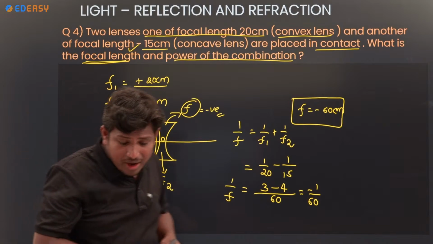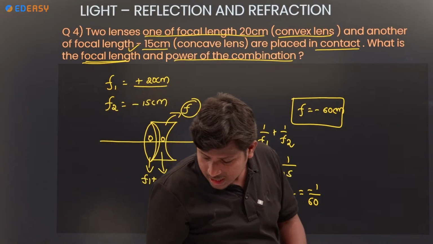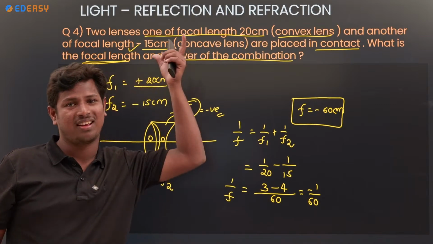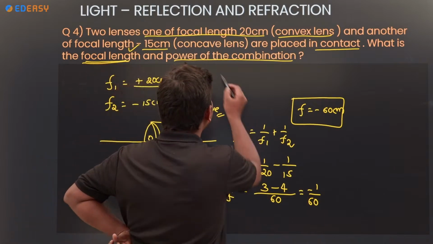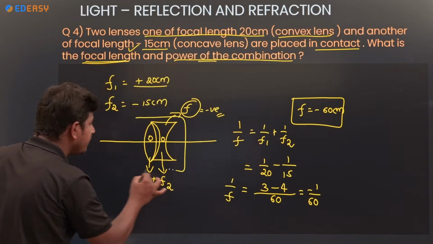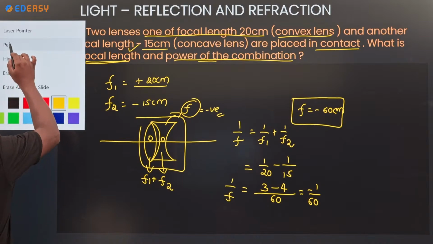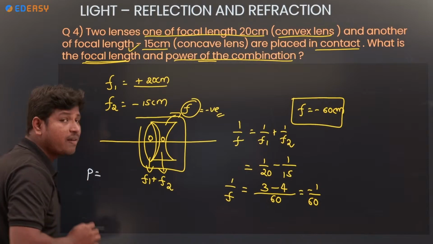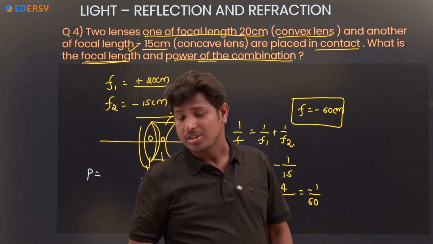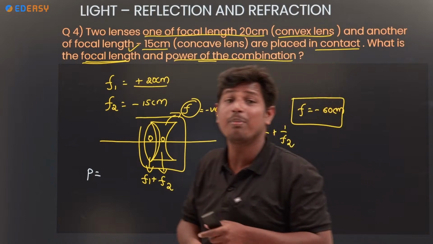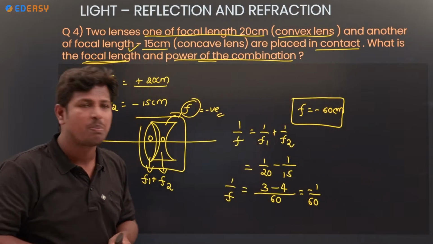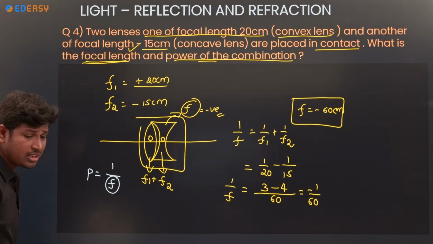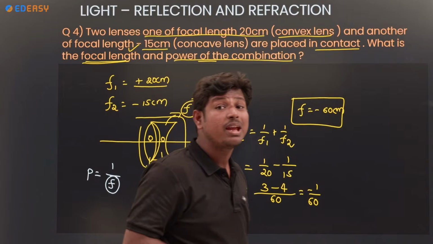Next, which one are we going to find out? Anybody from the comment section? Power. We are going to find out the power of this combination, right? So power P. Tell me, power depends upon which one? Power depends on 1 by F only. Yes, right? Power depends on 1 by F only.